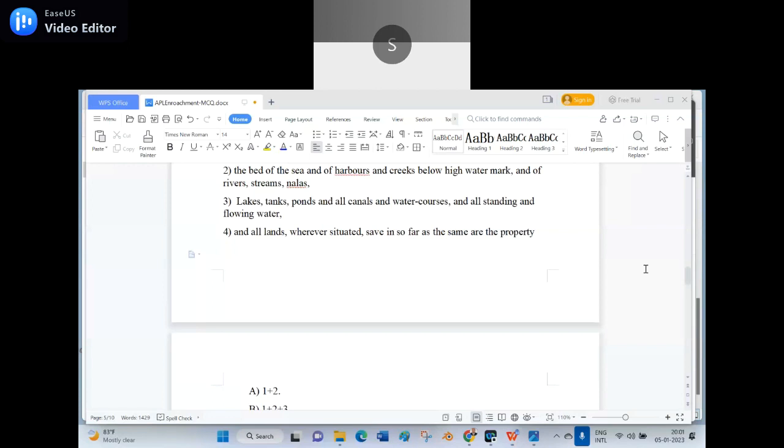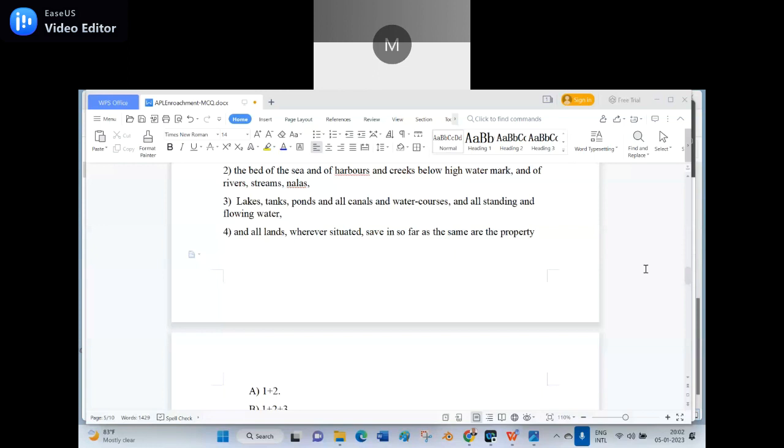It's the water courses only, not sources. Yes, any other? No doubt you shot it at the right place, but not what I expect from you. Okay, try the second. Standing and flowing waters. No. Standing water means stagnant water. Flowing water means current water.